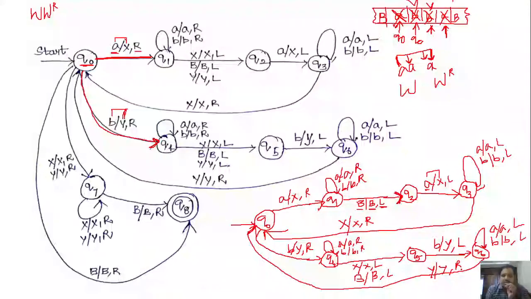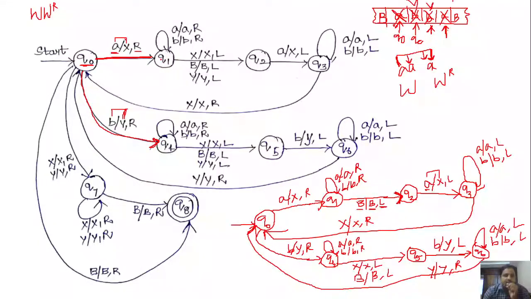Because we are considering this transition for marking B with Y, since we marked B with Y. So we have to move the head towards left until we get a Y. In Q6, if we get Y, keep that Y as it is and move the head towards right. Definitely it gives the next symbol that is to be compared or marked, and we move from state Q6 to Q0. This is how we are implementing it.